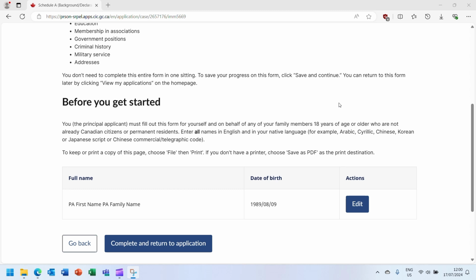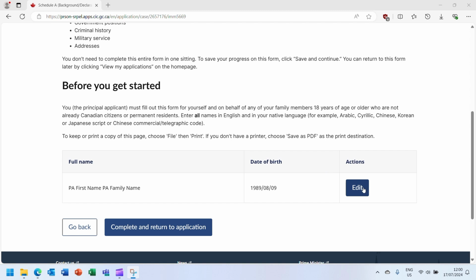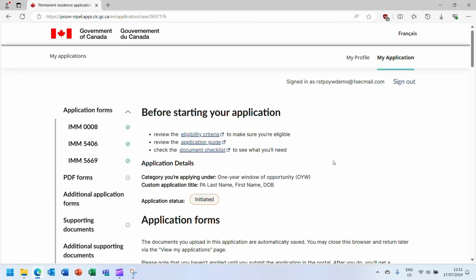Each family member that is required to complete this form will be listed here. Click the Edit button to complete the form for each family member. Remember to always click the Save and Continue button at the end of each section of the form in order to move to the next section. Once you have completed the IMM 5669 form for each required family member, click the Complete and Return to Application button. This will take you back to the main navigation page for the application.